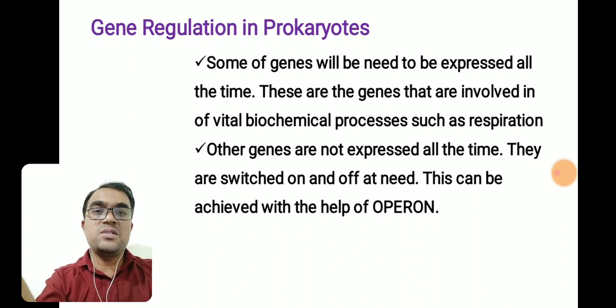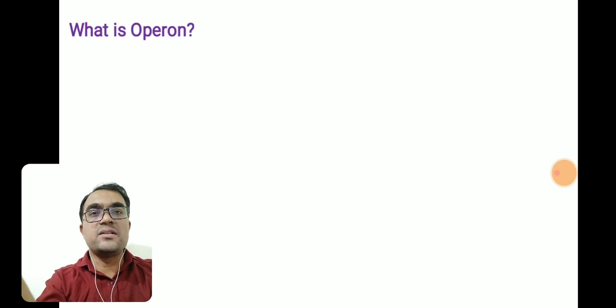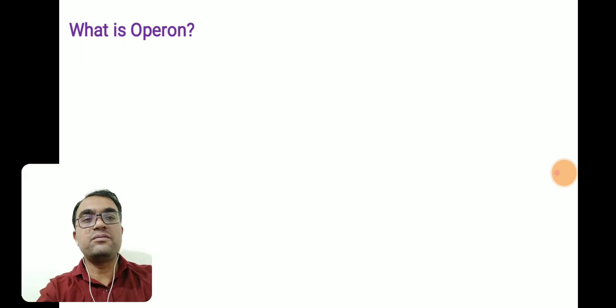Some genes remain active, some genes remain inactive. Means what? Some genes are switched on, while some genes are switched off. So how is this achieved by the bacterial cell or prokaryotic system? For this gene regulation there is the concept of operon. The operon explains why a particular gene remains active or becomes inactive, and as per the need how the gene will be regulated. This concept of operon can be found only in prokaryotic organisms. So what is operon? We will discuss in brief the concept of operon first.